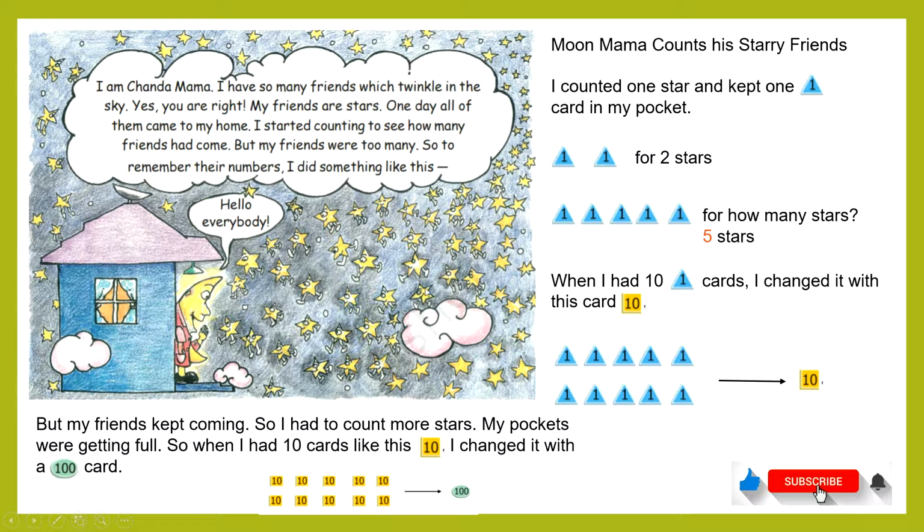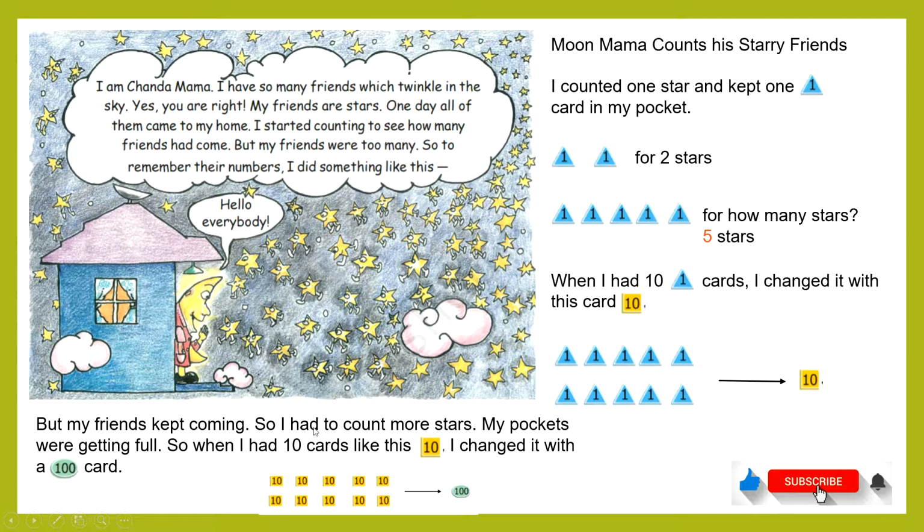But there were too many friends, too many stars, and they kept coming. Then when he got ten 1-label cards, he replaced all these 1 cards with a single 10 card. Why? It is hard to keep so many 1 cards in his pockets. So when it becomes 10 friends, he replaced them with a single 10 card. Now if he has a 10 label card, it means he met 10 of his friends.